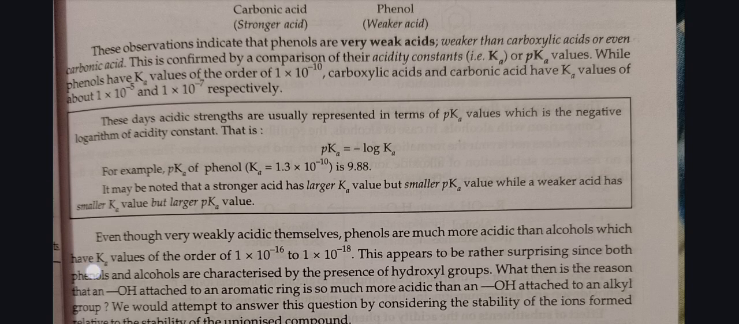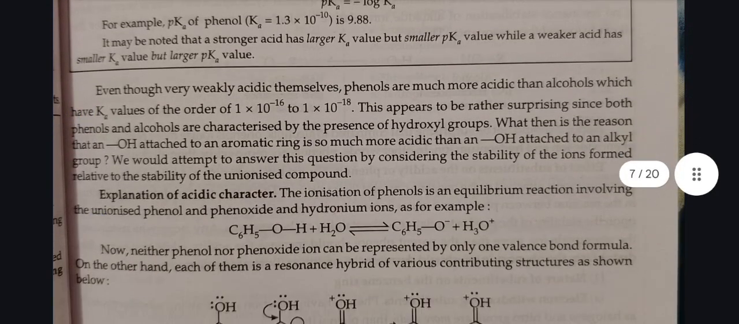While phenols have Ka values of the order of 1 into 10 raised to power minus 10, carboxylic acid and carbonic acid have Ka values of about 1 into 10 raised to power minus 5 and 1 into 10 raised to power minus 7 respectively. Even though very weakly acidic themselves, phenols are much more acidic than alcohols, which have Ka values of the order of 1 into 10 raised to power minus 16 to 1 into 10 raised to power minus 18.